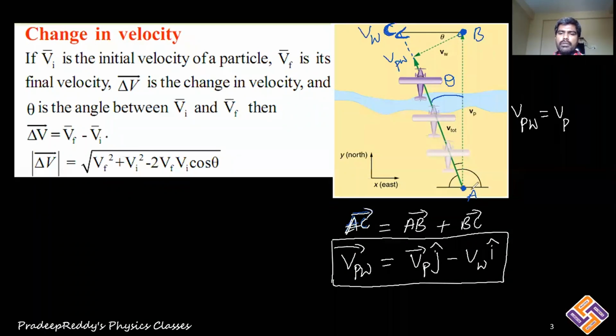AC is the resultant vector. You add vectors AB and BC to get the resultant vector AC, which is the velocity of the plane with respect to wind. It is VP J cap, because the plane is moving purely vertically up along the y-axis, and the wind is purely along the negative x-axis, VW I cap.